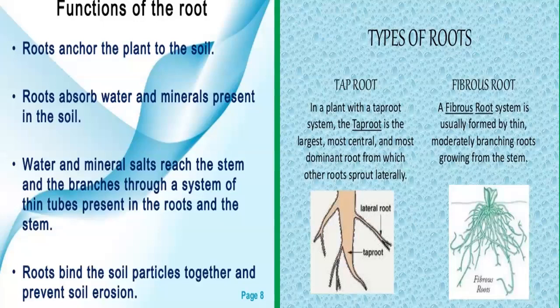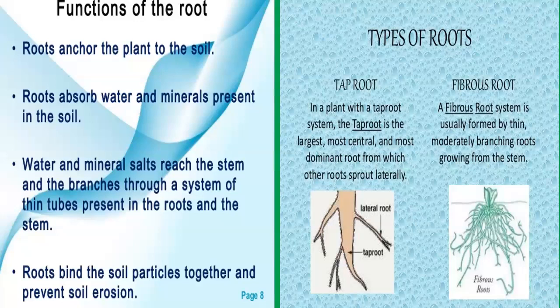The part of the plant which is below the ground is called root. Roots perform different types of functions. First, roots anchor the plant to the soil. That means roots fix the plant firmly to the soil.